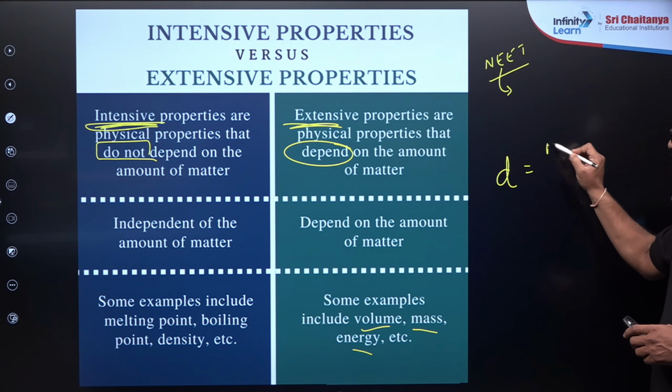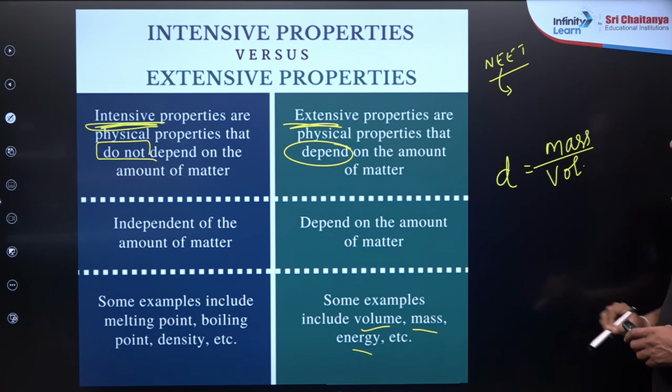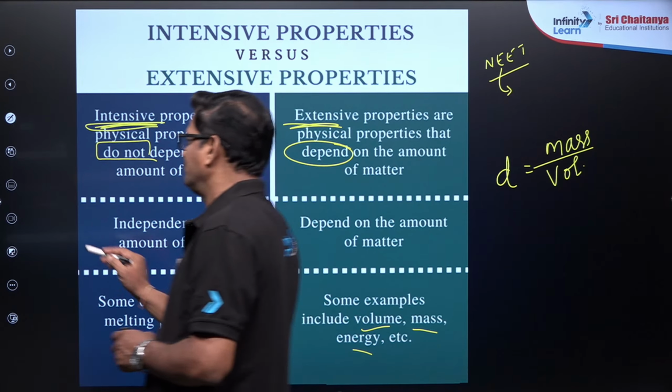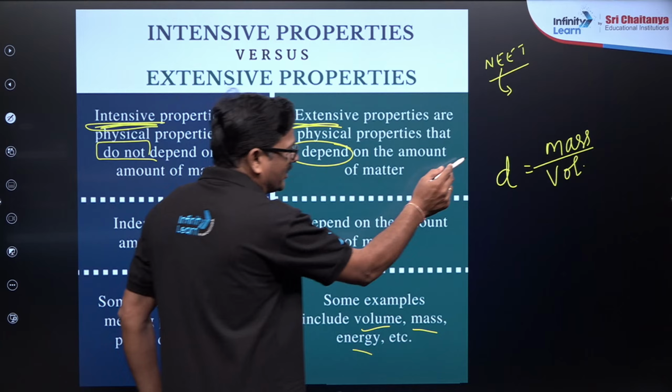So density is equal to mass upon volume. Now, what is density here? Density is going to be an intensive property, right?